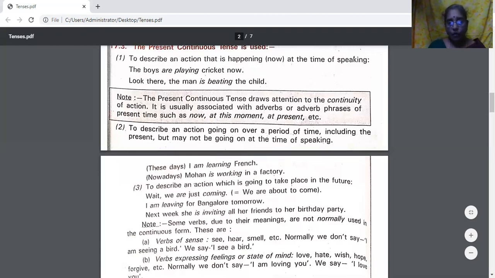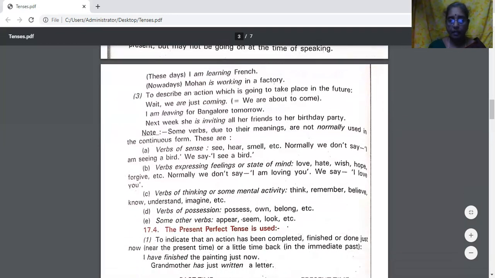To describe an action which is going to take place in the future. The action which is going to take place in the future also we express in present continuous tense. Wait, we are just coming. That means we are about to come. I'm leaving for Bangalore tomorrow. Next week, she is inviting all her friends to her birthday party. So to describe an action which is going to take place in future also, we express in present continuous tense.